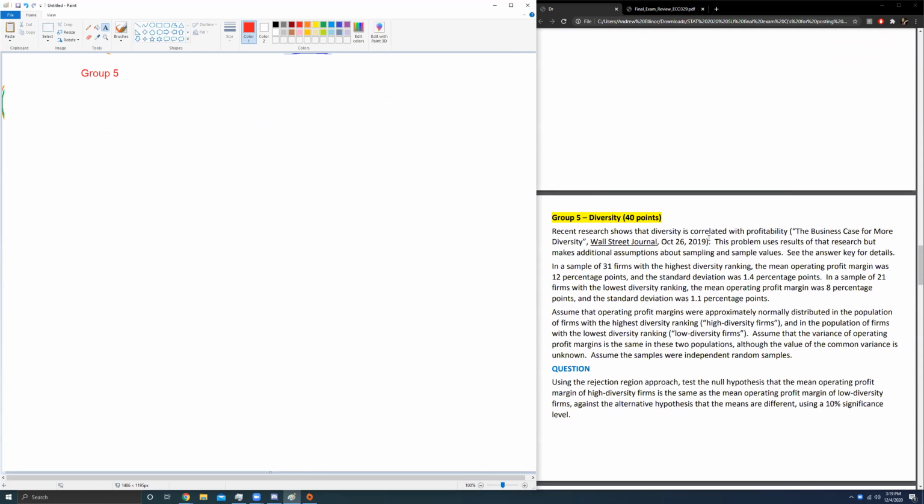We have a recent study, and so on. This is a two-mean question because we have high diversity ranking firms and low diversity ranking firms. I'm going to go through and read all of this. We have 31 firms that have high diversity ranking. We have a mean, from the sample, of 12 percentage points and a standard deviation of 1.4 percentage points. Then we have another sample of 21 firms where their mean, we'll use Y bar here, is 8 points, and their standard deviation was 1.1 points.